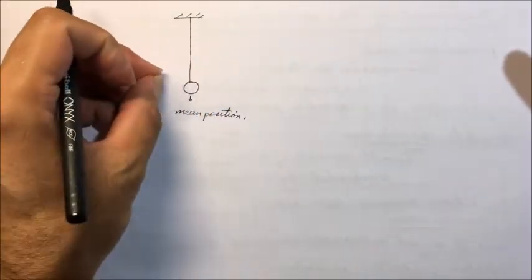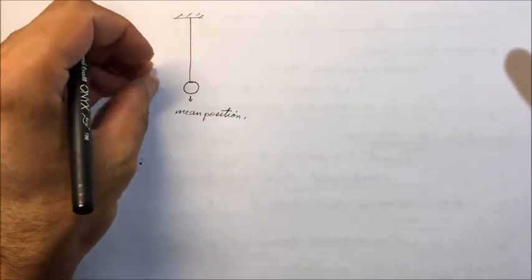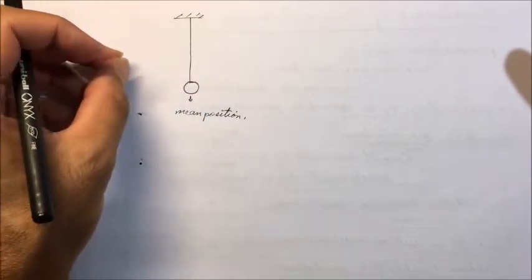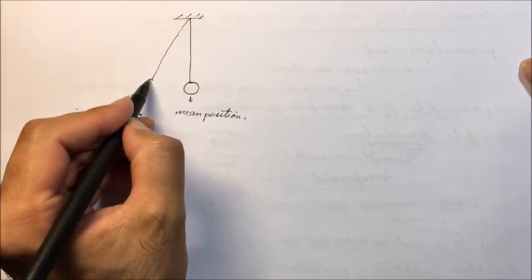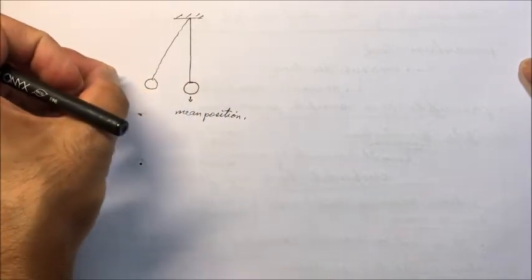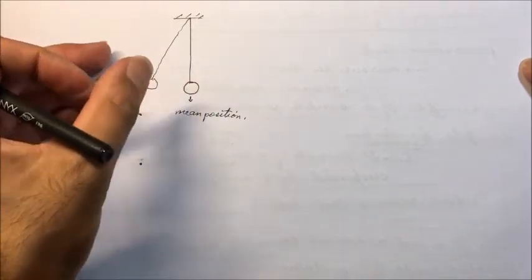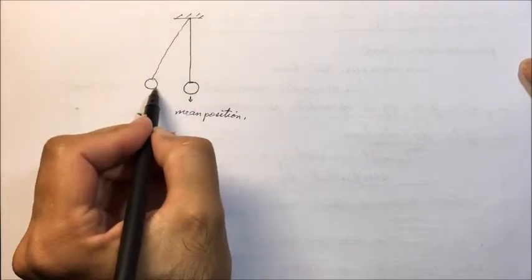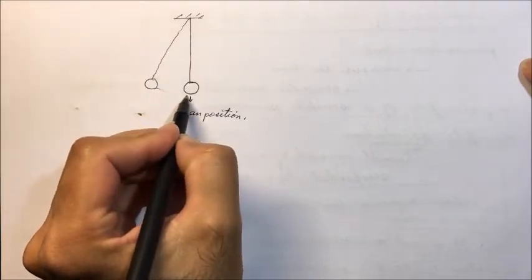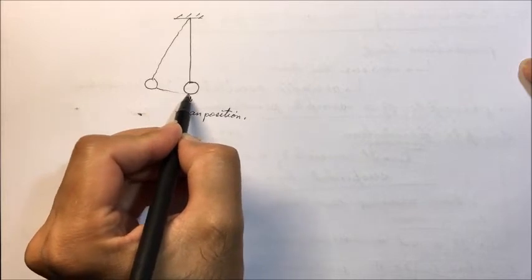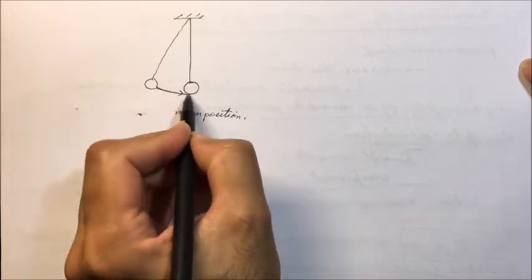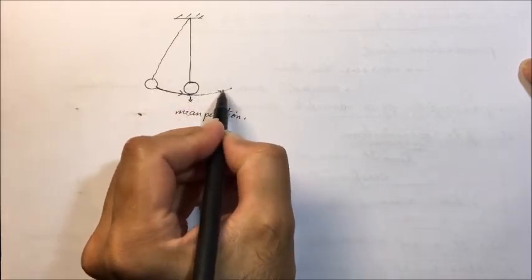Now if I pull back the bob to a certain amount and then release it, for example, I have brought the bob to here. Now I release it, I let it swing. So what will happen? It will move towards its mean position, then to the other end.